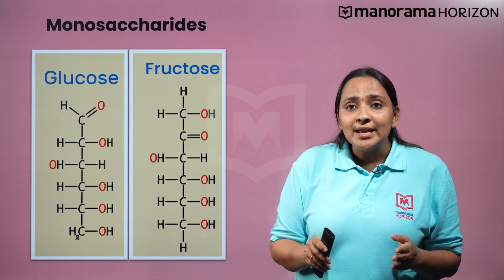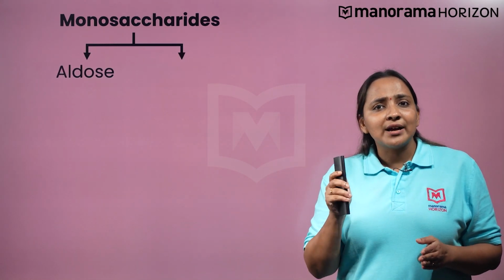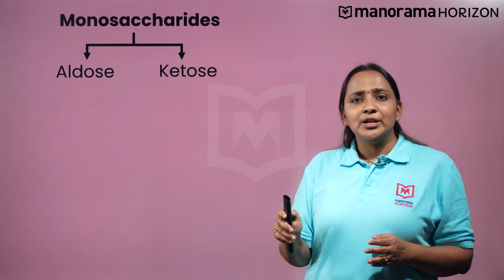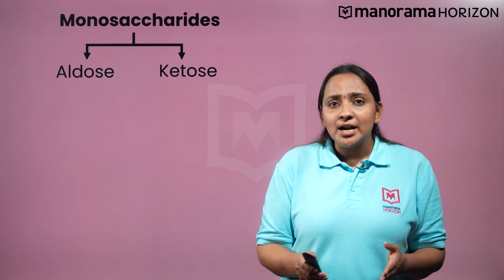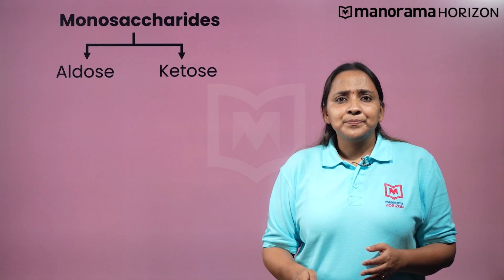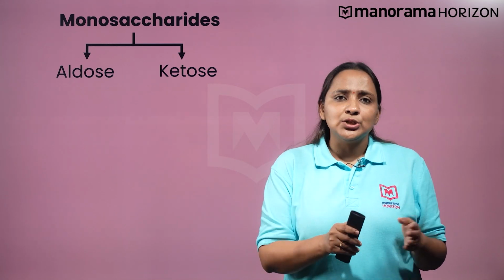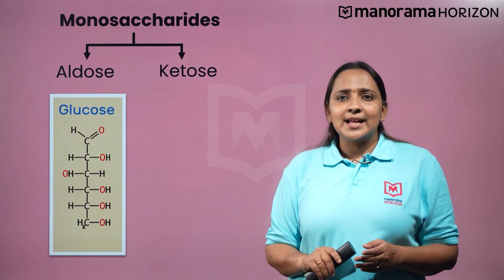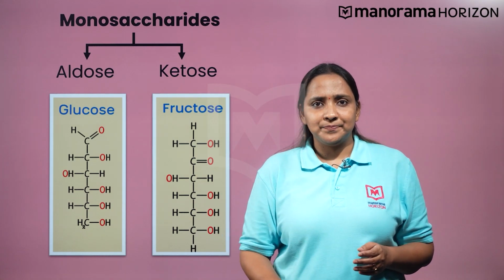Thus, on the basis of functional group present in them, monosaccharides can be further classified into aldose and ketose. Monosaccharides which contain aldehydic groups are called aldose and those which contain keto groups are known as ketose. Glucose is an example of aldose and fructose is an example of ketose.